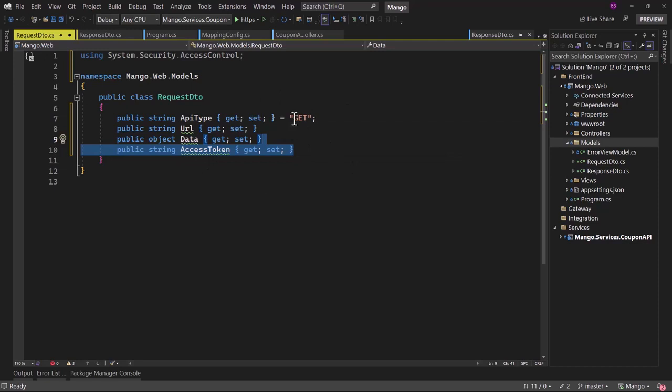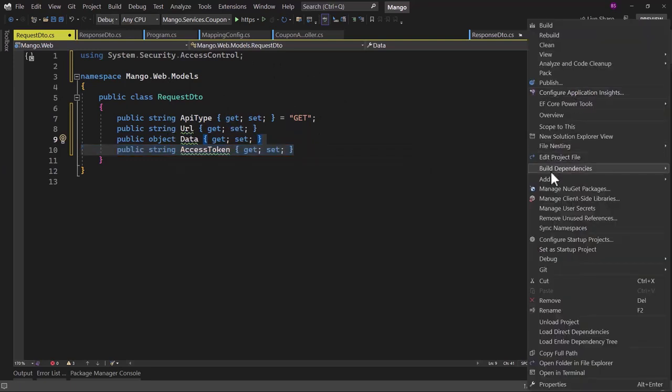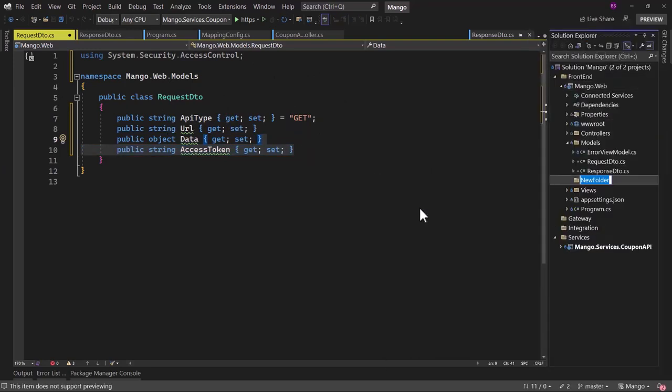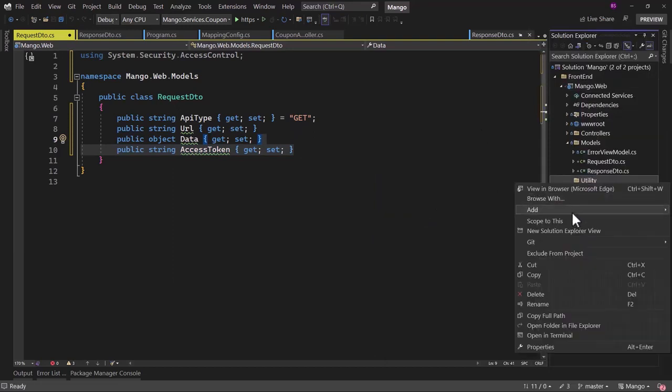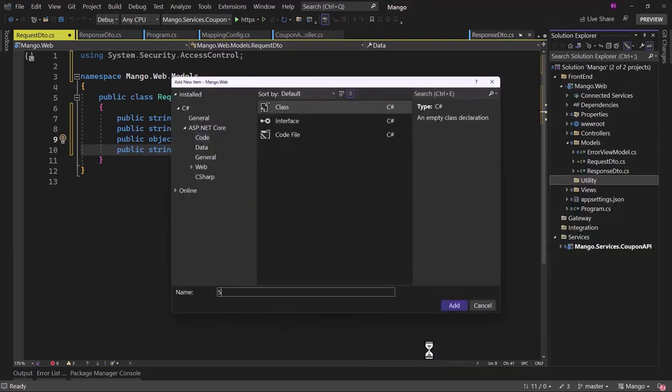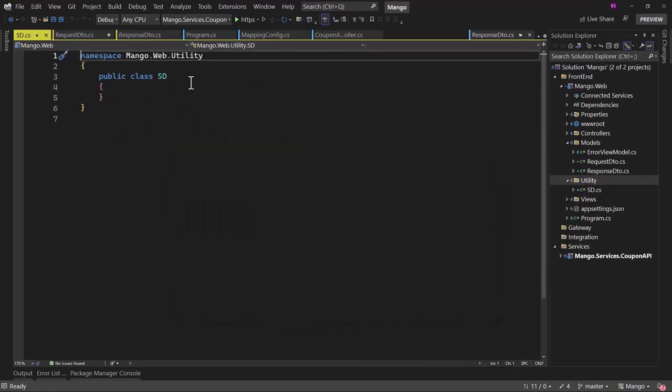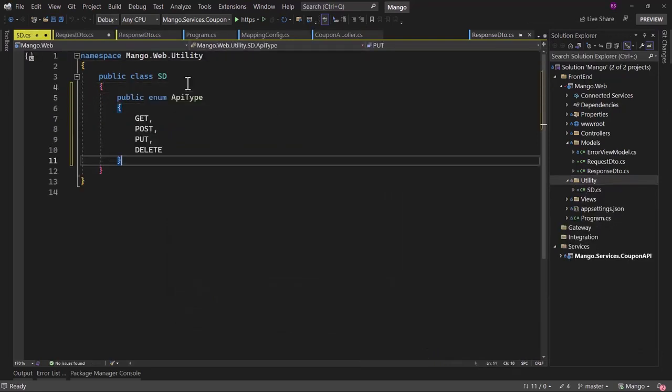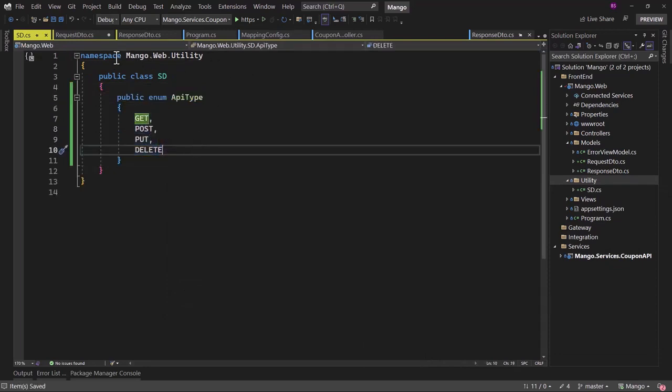Now, rather than having a string for API type, let me create an enum for that. In the web project here, let me create a new folder for utility, and inside there I will create a class file, static details, and there let me add an enum. I will give that a name of API type. We will add GET, POST, PUT and DELETE.